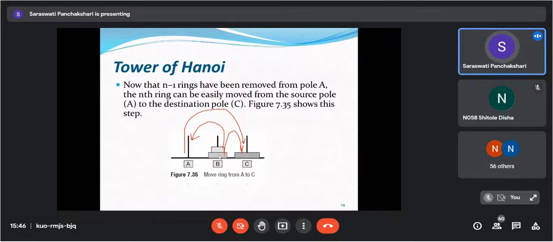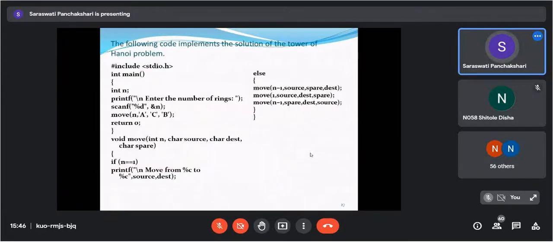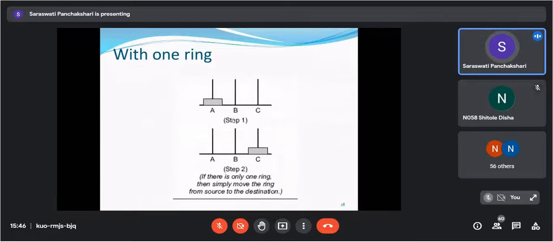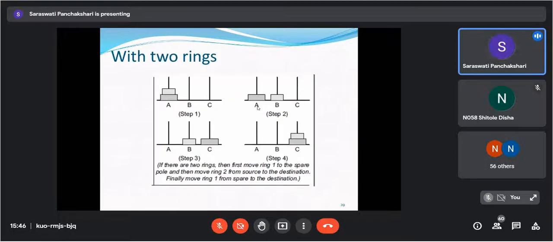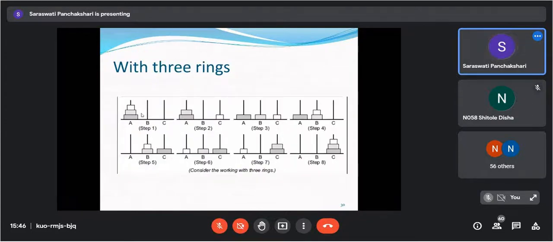You are moving two disks here, then one here, then again you are moving the n minus 1 disks over here. Like this it will work out. If there is only one ring, then from the source we simply move to the destination. If we have two rings, from the source we move to the spare pole, then from source to destination, and then from spare to destination. And another one is the same, as we just saw.